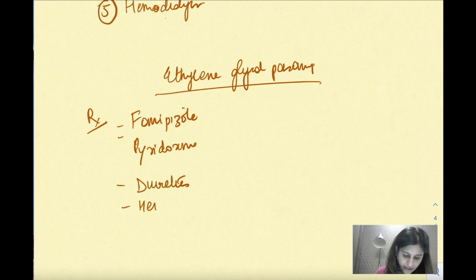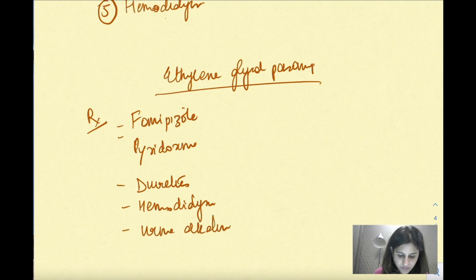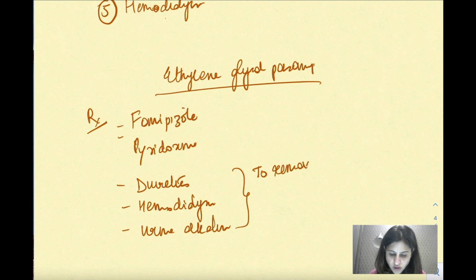You can do hemodialysis, because ultimately it gets converted into acid. So acid and acidic urine has a tendency to be reabsorbed back in the body. So what do? You make the urine alkaline. So when the alkaline urine बनती है तो वो acid को खींच लेगी अपने साथ, वापस reabsorption नहीं होगी. So this is to remove the poison quickly, right? So this is about the ethylene glycol poisoning. So this is all that you should know about the alcohols.